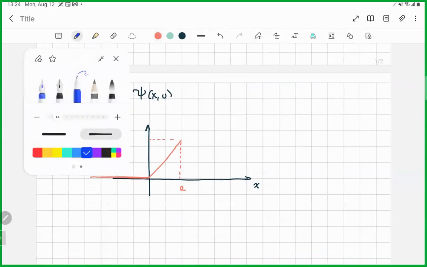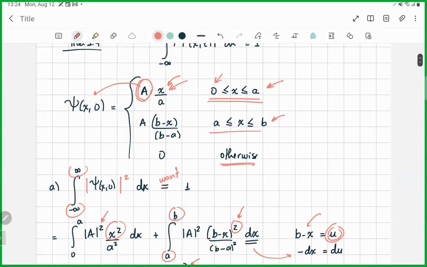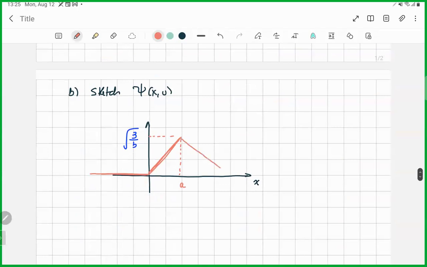What is the maximal A? We found it. It's the square root of 3 over b. And this is a straight line. Now, above a, we have a still linear function, but the slope now is negative. So we'll be decaying all the way to the point where x becomes equal to b. When x becomes equal to b, this is 0, and beyond that, 0. So this is the sketch of the wave function, and this sketch will be helpful for some of the questions that come next.